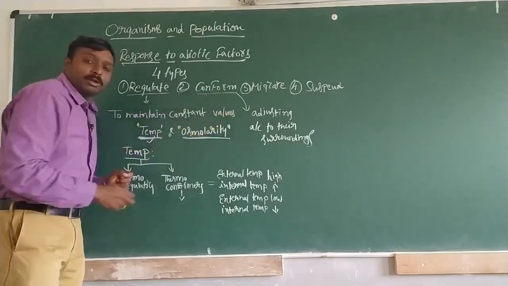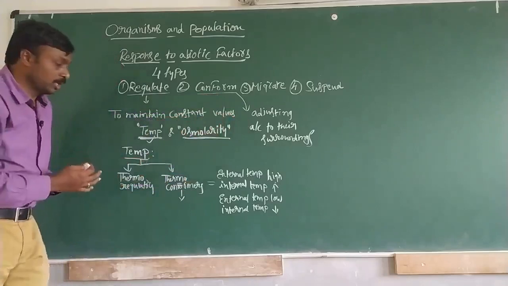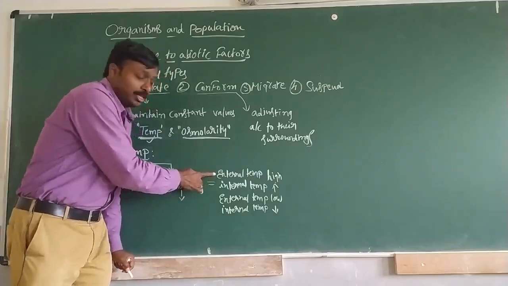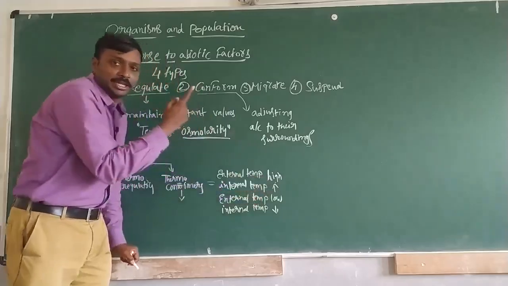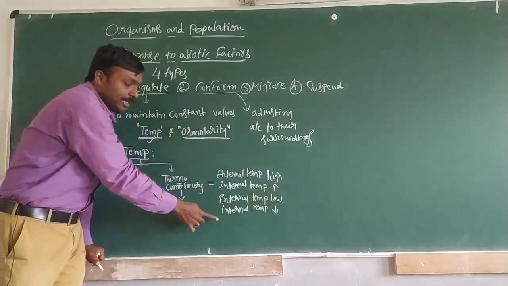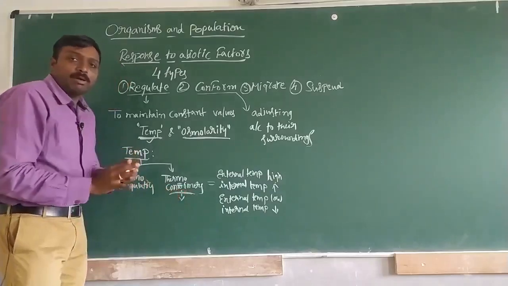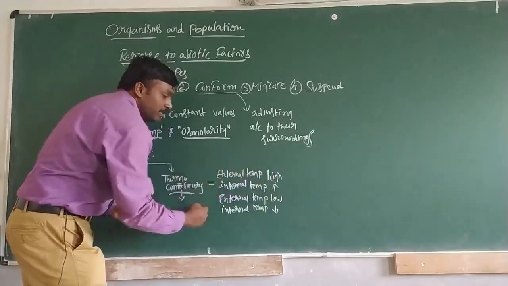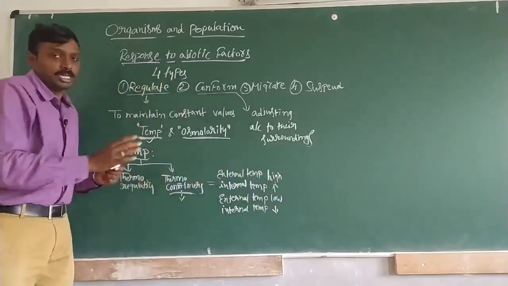We said that conform means living organisms adjusting according to their surroundings. To simply understand thermoconformers, if the external temperature is very high, then their internal body temperature also increases. If the external temperature is very low, then their internal temperature decreases. Like that, conformers will keep on adjusting to their surroundings. According to their surroundings, they will keep on changing.